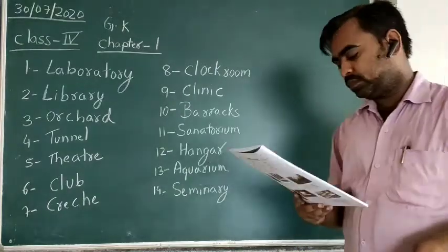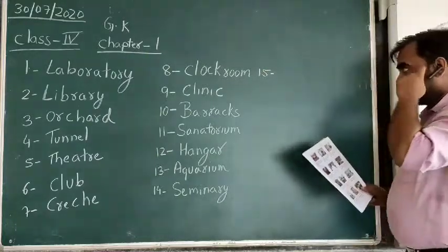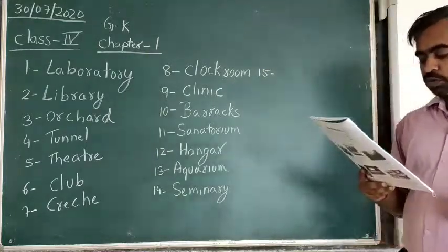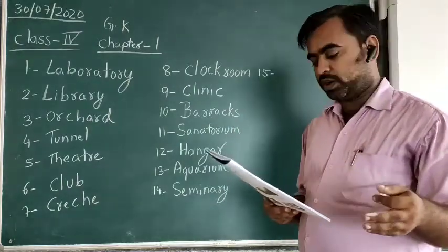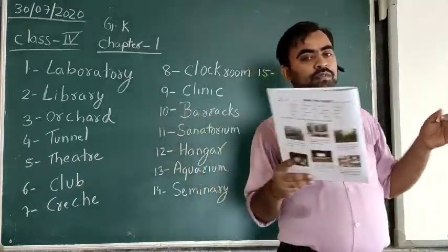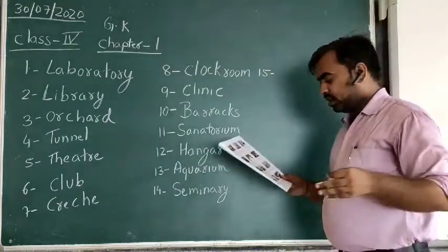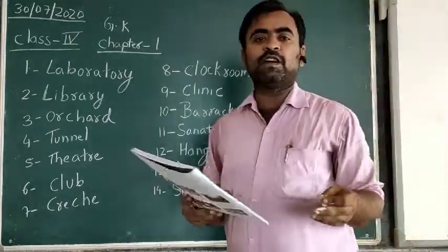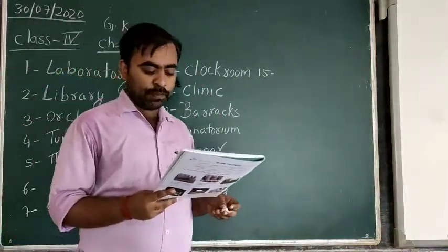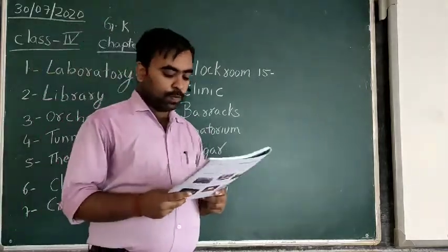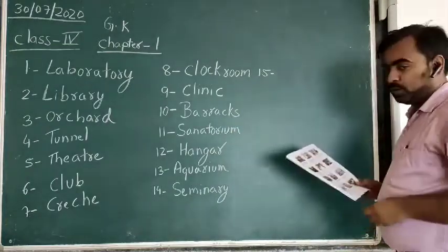Then 15th one. A large room used for physical exercises. In your town or area, or at a common social gathering place, you can see a large room equipped with different physical equipment, which helps you perform your physical exercises and keep yourself fit.